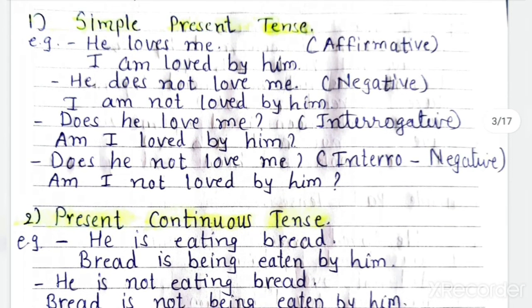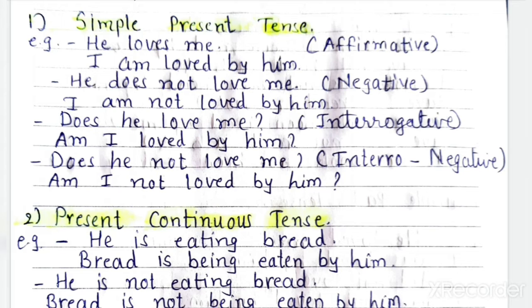Now next sentence, negative is given. We all know that in present tense for negative we have to take help of do verbs. So here with he, does is used. He does not love me. It means it is present tense, simple present tense plus negative. Okay, so be careful in changing this sentence into passive voice. Here I, according to person, we use am. I am not, then third verb loved by him. Understood? He does not love me.